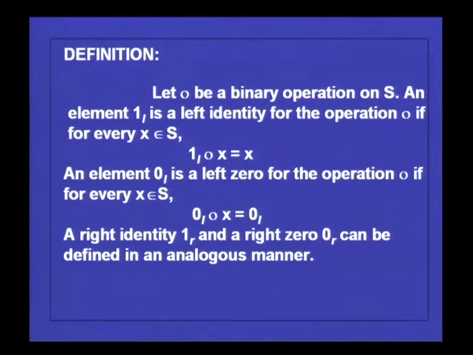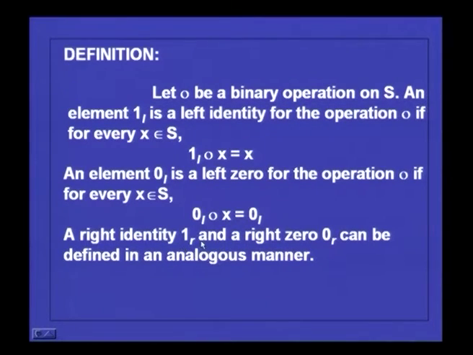You can also talk about left identity and right identity. Let dot be a binary operation on S. An element 1L is a left identity for the operation dot if for every x belonging to S, 1L dot x is equal to x. An element 0L is a left 0 for the operation dot if for every x belonging to S, 0L dot x is equal to 0L. Similarly, you can define right identity and right 0.